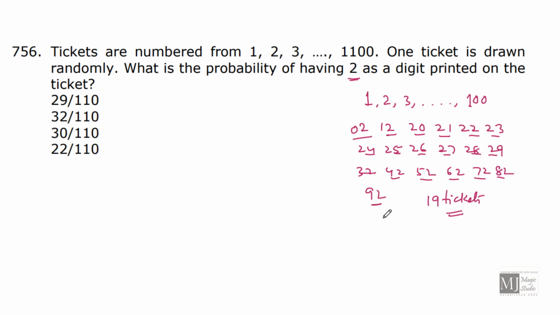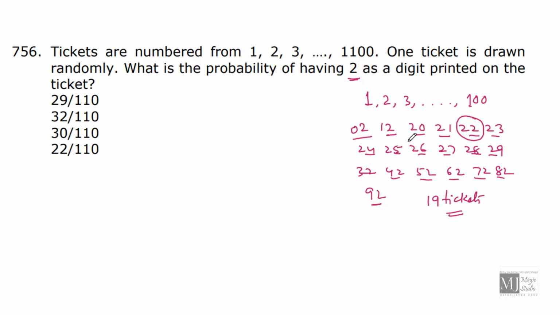They haven't asked how many times digit 2 would occur. We need to make this very clear. When we are counting the number of digits, 2 will appear 20 times, but only on 19 tickets can we see 2 printed, not on 20 tickets.